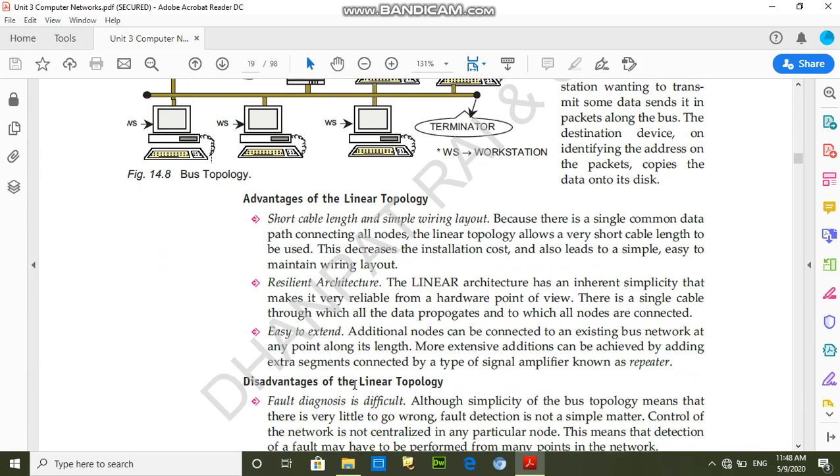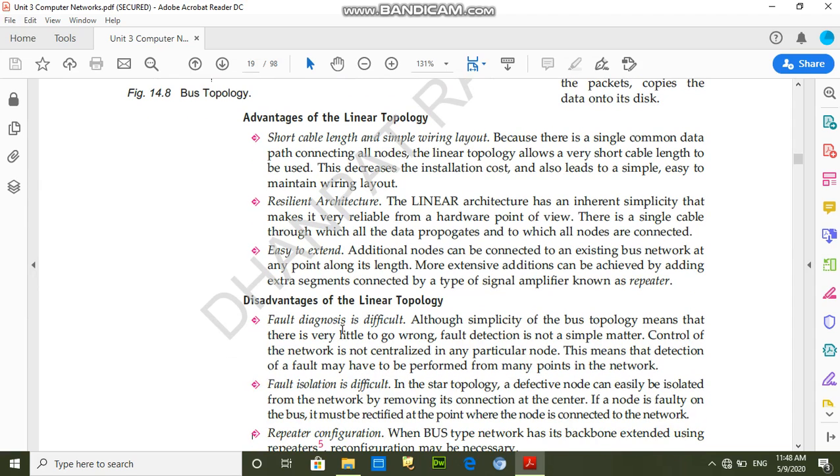Disadvantages of bus topology. Fault diagnosis is difficult. Suppose one computer is not working, then we have to check all computers to find out which computer is not working. Fault isolation is difficult. Students, in star topology a defective node can easily be isolated from the network by removing its connection at the center. But in this topology, isolating that node is tough.